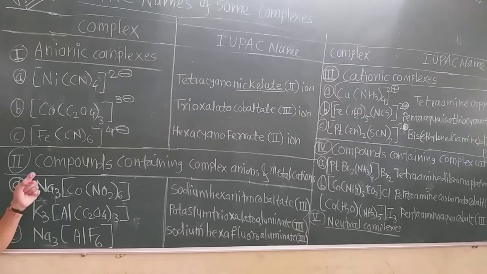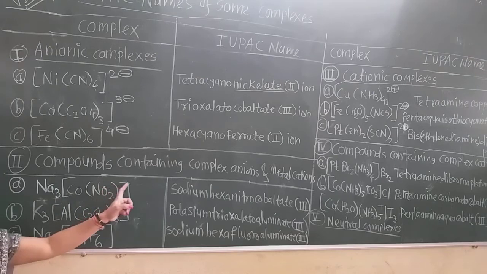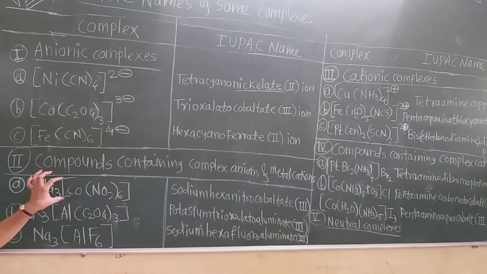Now let us see the compounds containing complex anions and metal cations. That means when we dissociate or ionize this, the coordination sphere must have a negative charge. So complex anion and metal cation, such type of complexes there are.